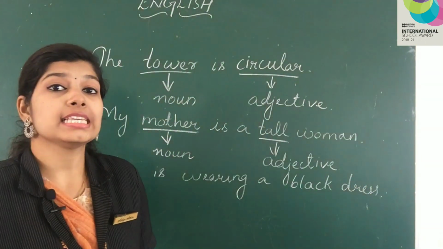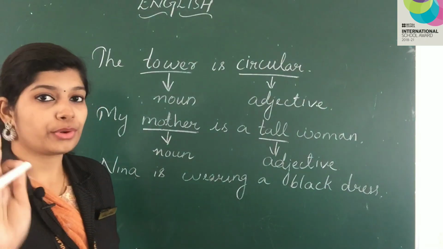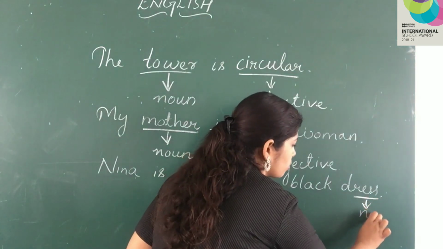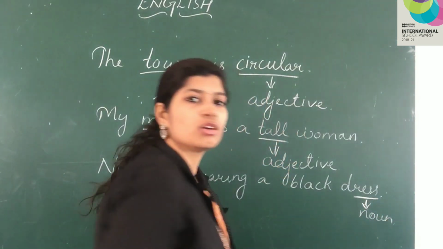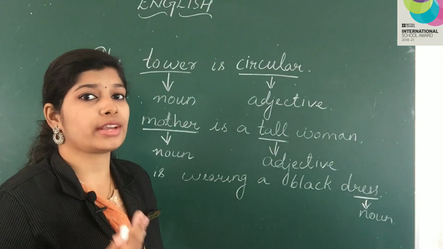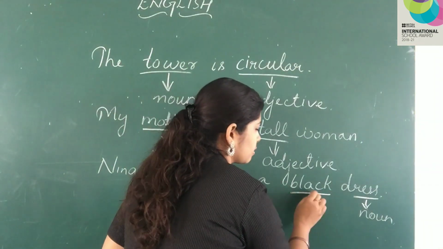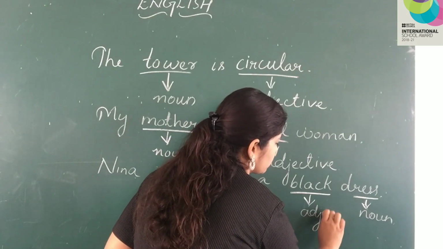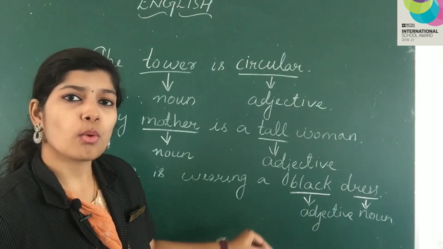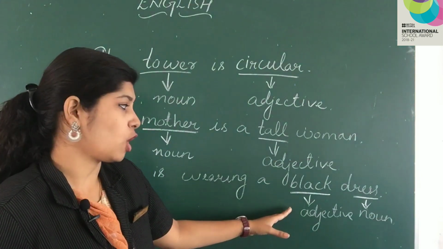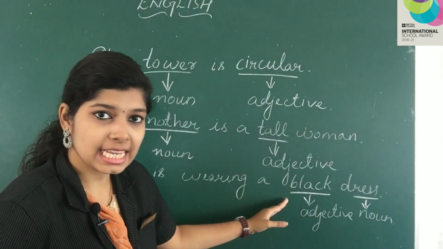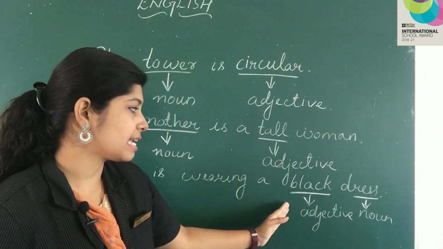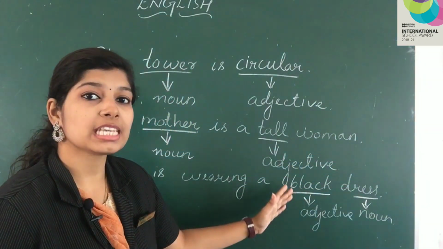Now, Nina is wearing a dress. Okay. Dress is the noun. And what is describing the dress? Black. So this is the adjective. Why is black the adjective? Because this word is telling us that the color of the dress is black. So black is the adjective used here.